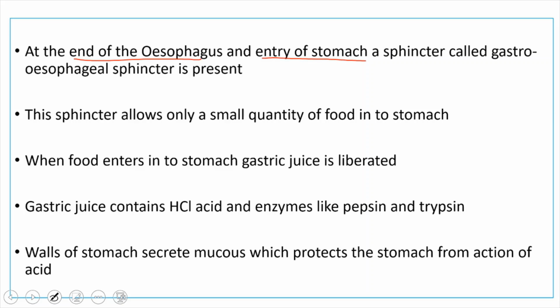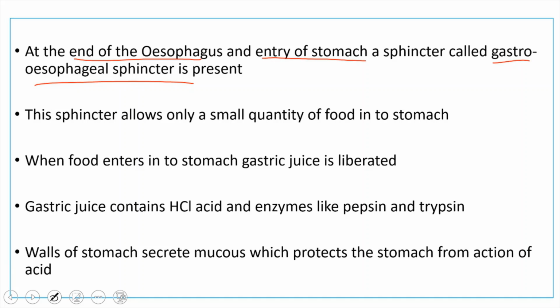At the end of the esophagus and the entry of the stomach, a sphincter is present, which we call the gastroesophageal sphincter. It is present at the end of the esophagus and at the entry of the stomach. So what is the use of this sphincter? This sphincter allows only a small quantity of food into the stomach.